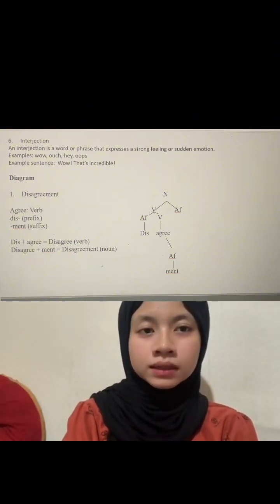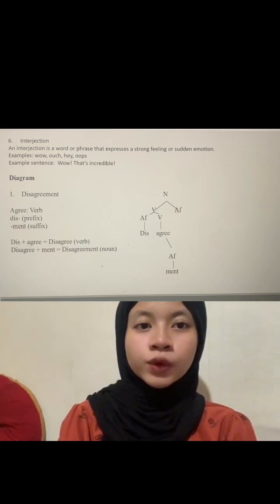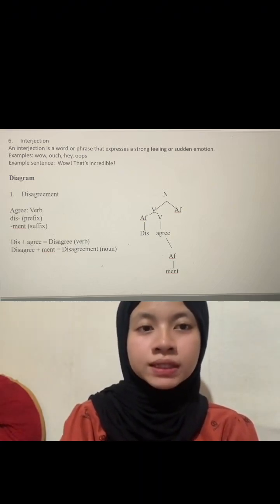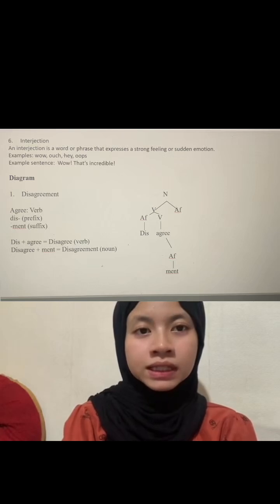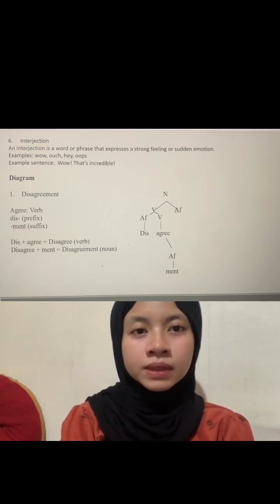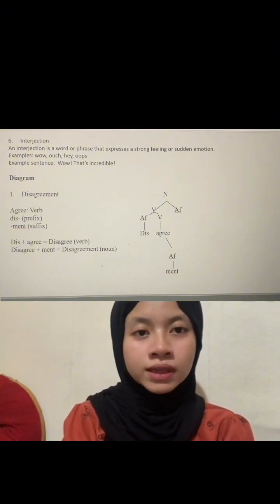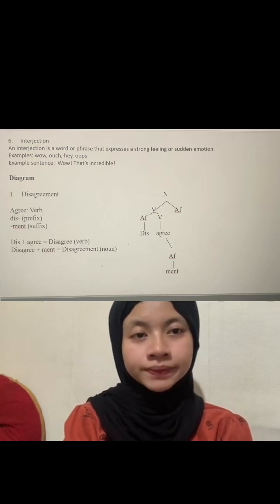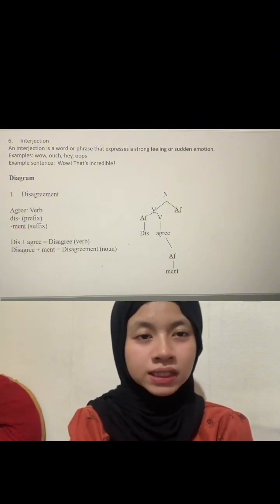Diagram. The first example of diagram is disagreement. The root word is agree, which is a verb. We add the prefix dis to the front of the word. Dis plus agree equals disagree. The suffix ment is used to turn a verb into a noun. So disagree plus ment, disagreement. Agree equals verb, disagree equals verb negative, disagreement equals noun.